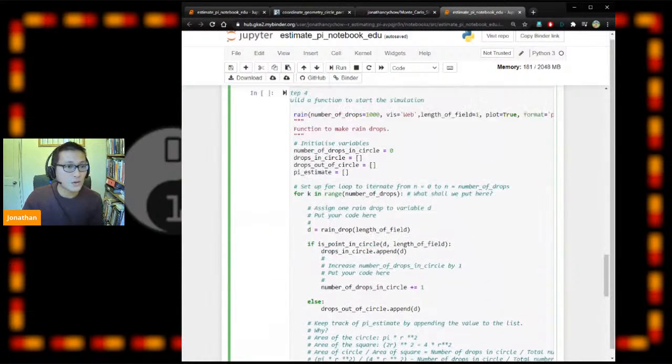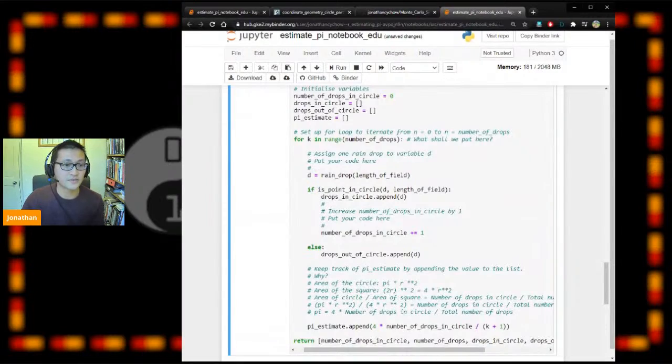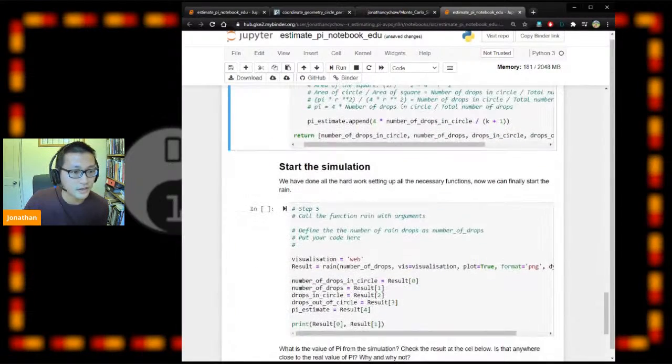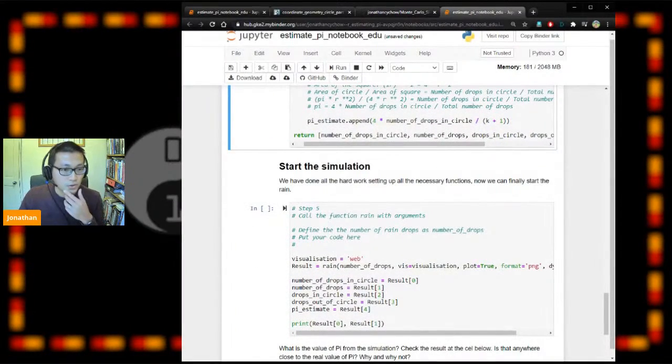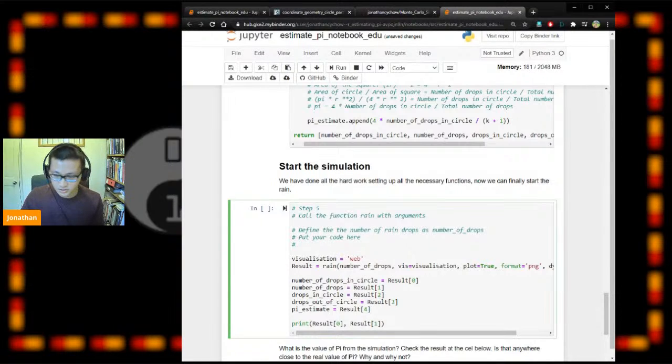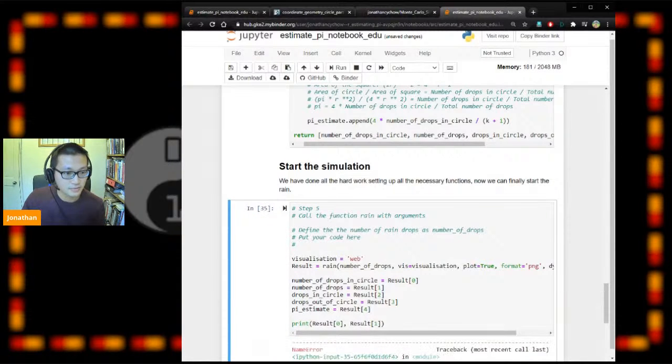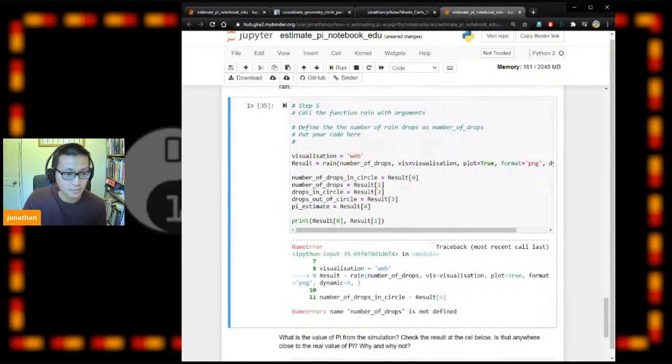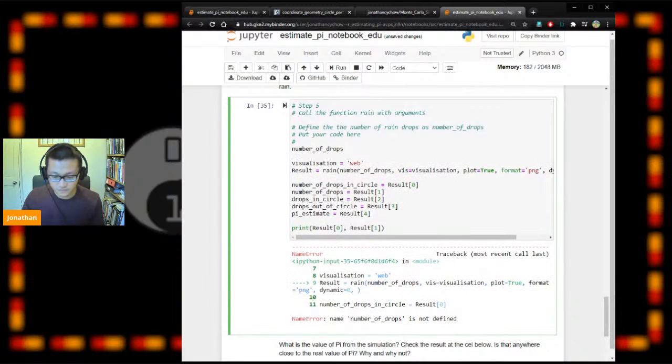Okay, so let me just quickly execute these functions. Okay, so we can start the simulations, I think. It complains that number of drops is not defined. So maybe we can start with number of drops to be 1, maybe 10, just to make sure the simulation framework is there.